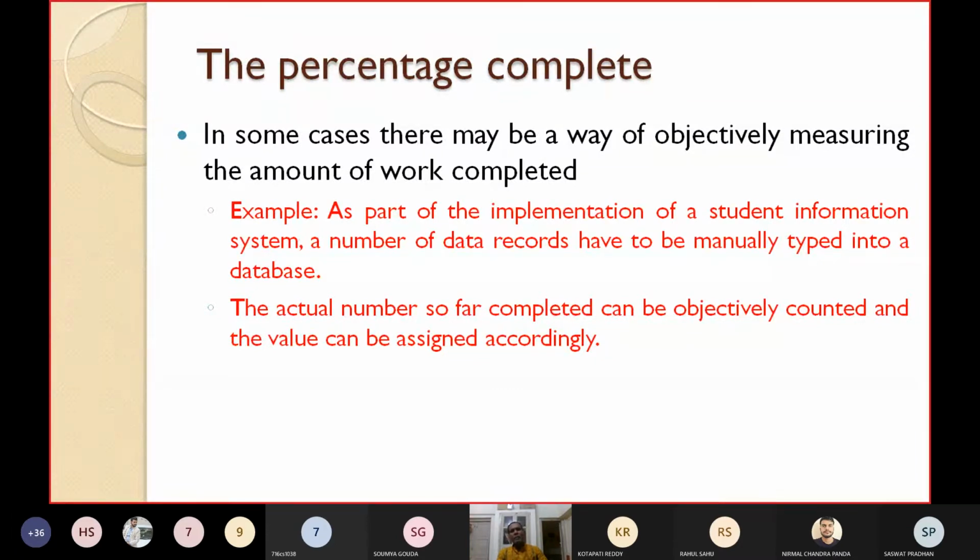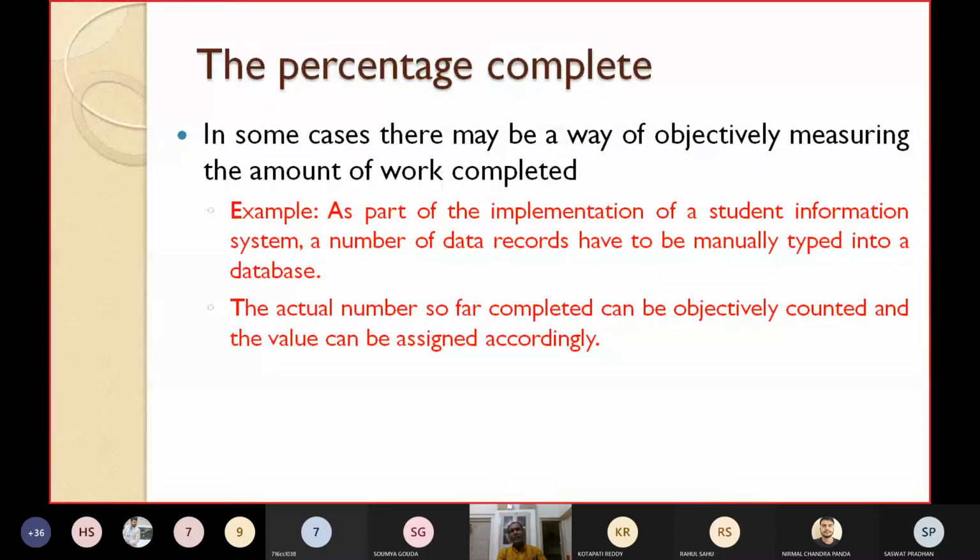In some cases, there may be a way of objectively measuring the amount of work completed. Let's take a small example: as part of the implementation of a student information system, you have to enter the data of all the students in the institute, might be thousands of records, manually typed into the database.